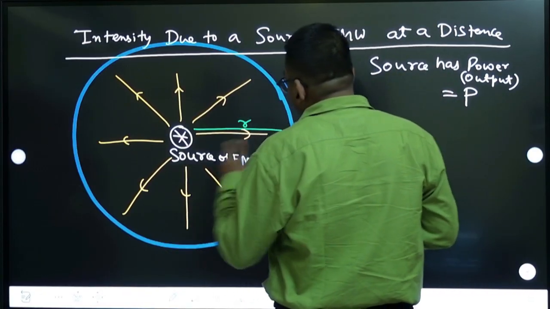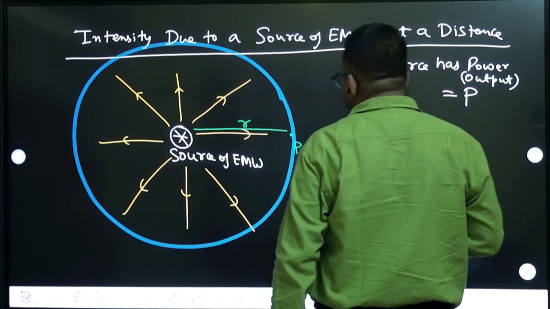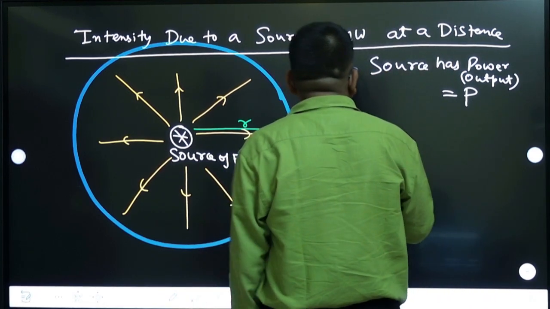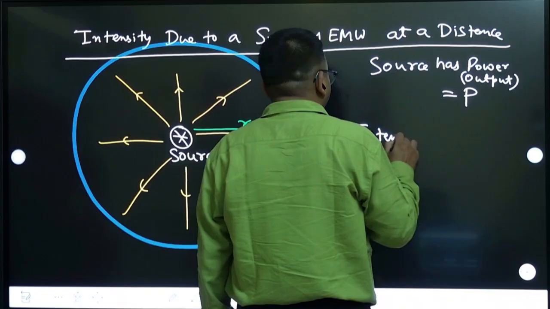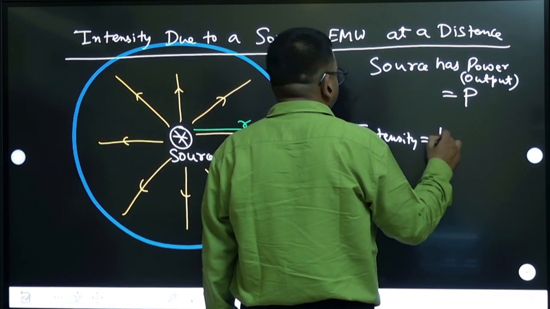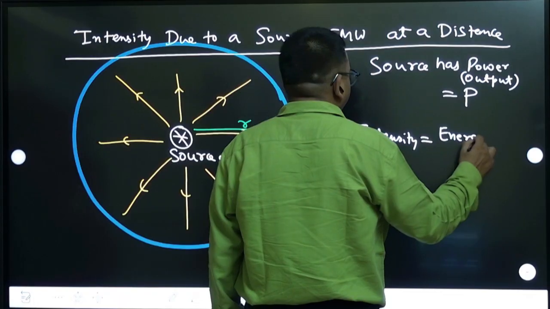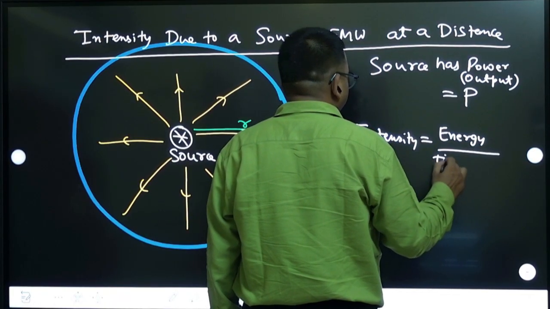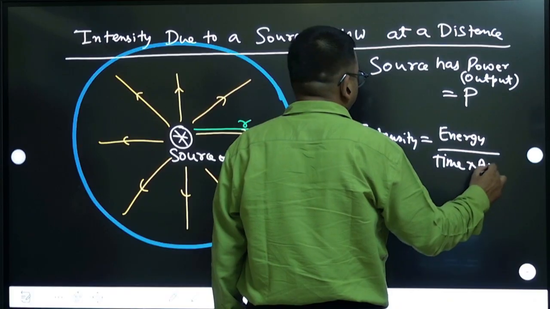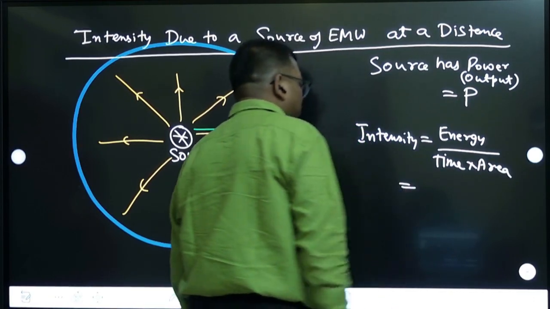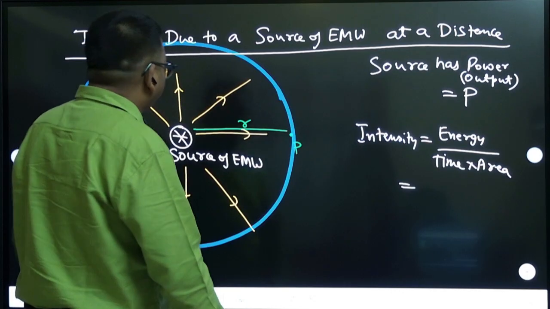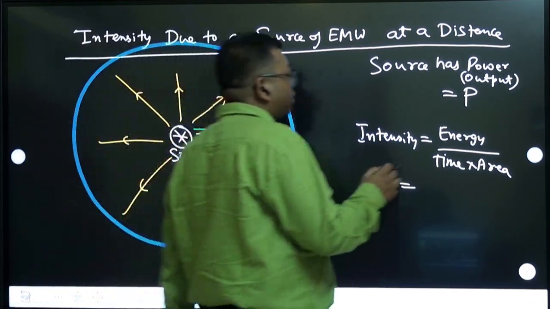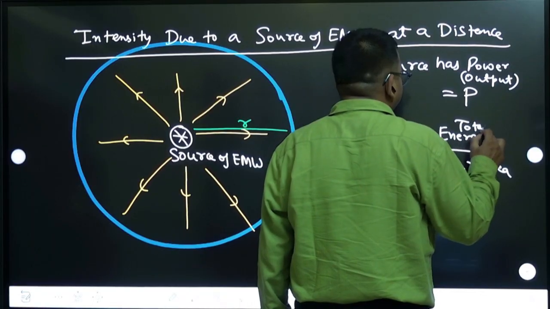So this bulb has power P. We have to calculate intensity here. If you see the definition, intensity is energy per second, that means per unit time, divided by area. That is what intensity is. Now the energy here means the total energy. When we talk about energy, that means total energy.